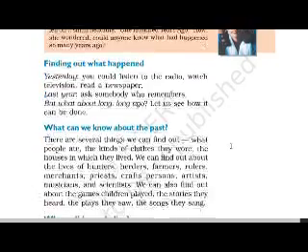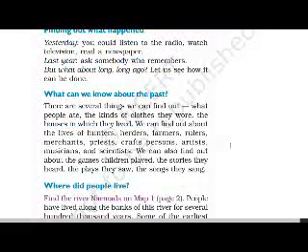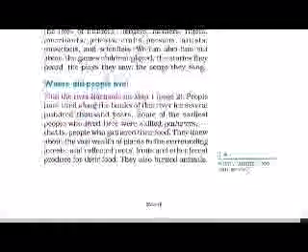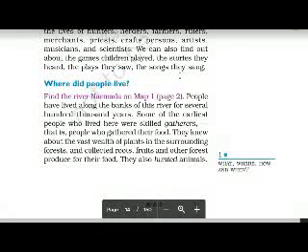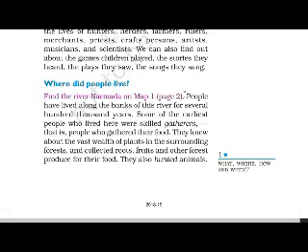What can we know about the past? There are several things we can find out: what people ate, the kinds of clothes they wore, the houses in which they lived. We can find out about the lives of hunters, herders, farmers, rulers, merchants, priests, craftspersons, artists, musicians, and scientists. We can also find out about the games children played, the stories they heard, the plays they saw, the songs they sang.